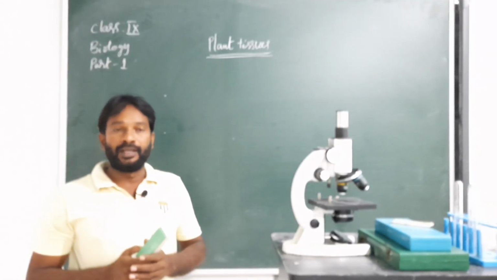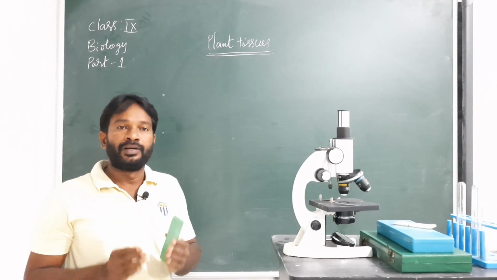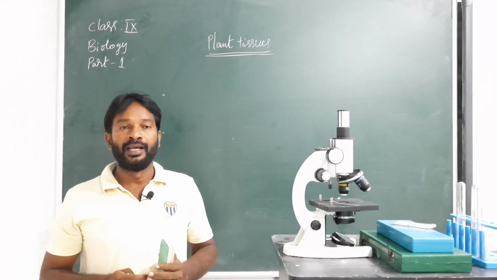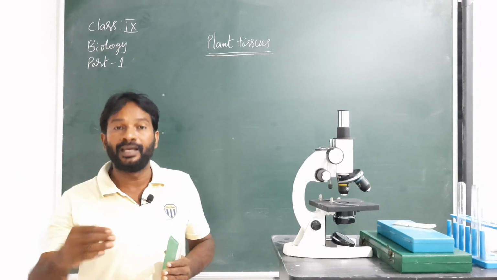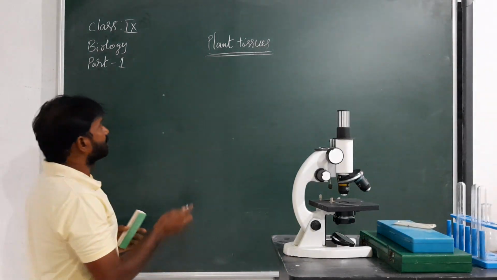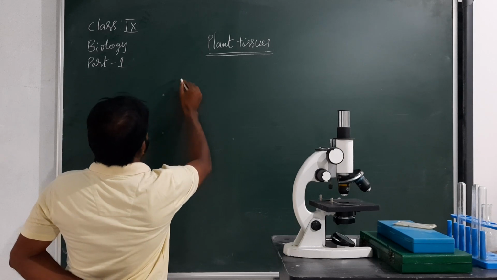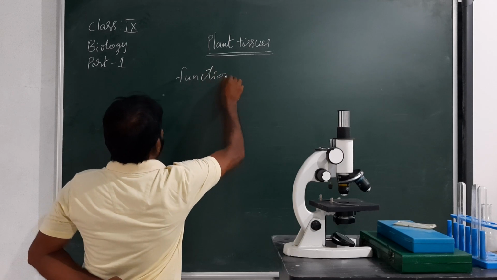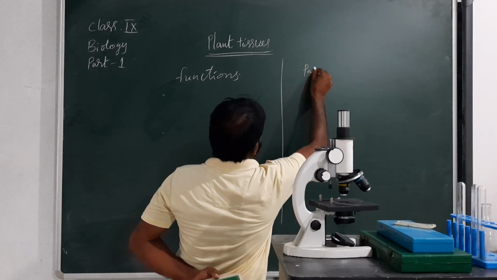If you observe, the various functions are carried out by different parts of the plants. Let us see what functions are carried out by the different parts. Functions and parts.